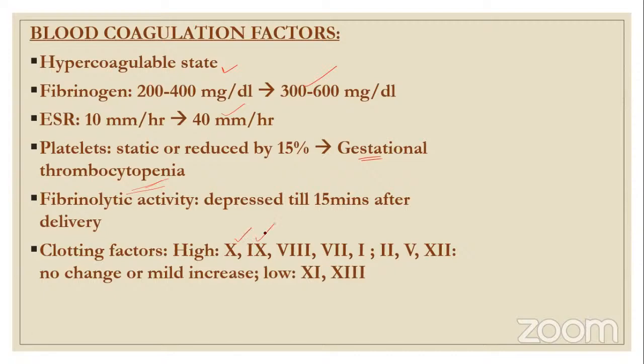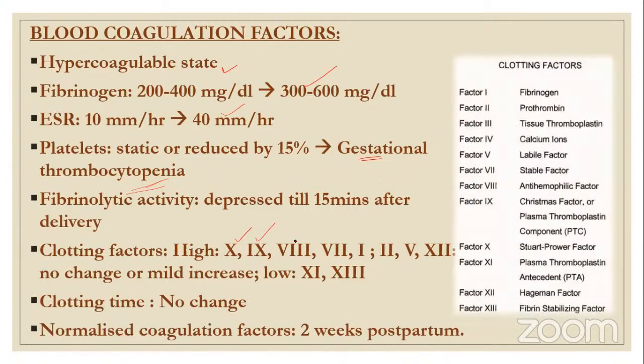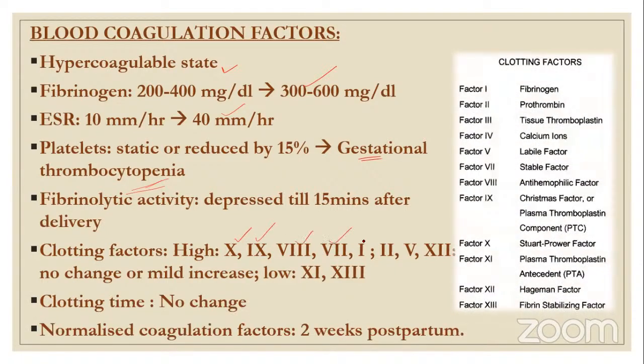It is 10, 9, 8, 7 and 1. Factors 2, 5 and 7: there is no change or mild increase. This is the most important. Which reduces? This is a frequently asked question. Which clotting factors reduce during pregnancy? It is 11 and 13: plasma thromboplastin antecedent and fibrin stabilizing factor.